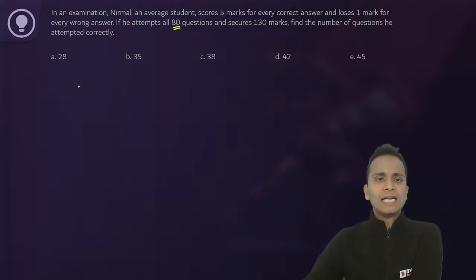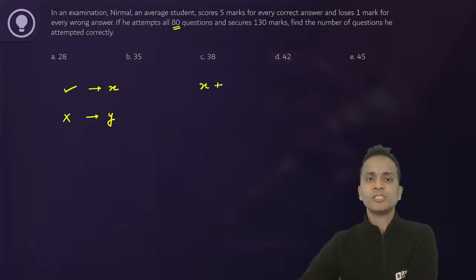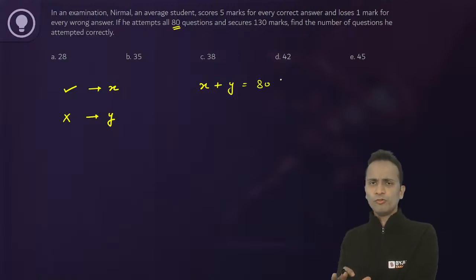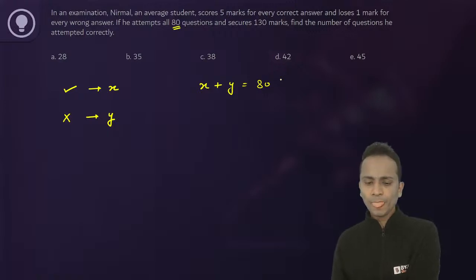So, assume that the number of questions that he has attempted correctly is X, and the questions that he has attempted wrongly is Y. So X correct and Y wrong. Total number of questions, first equation, X plus Y is equal to 80. All of you would be fine with this.